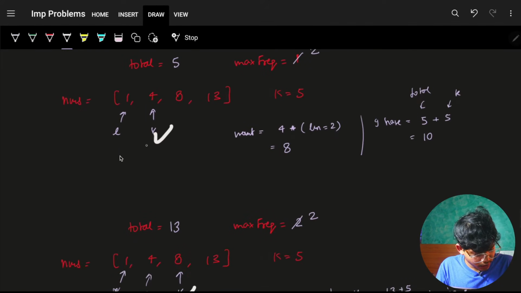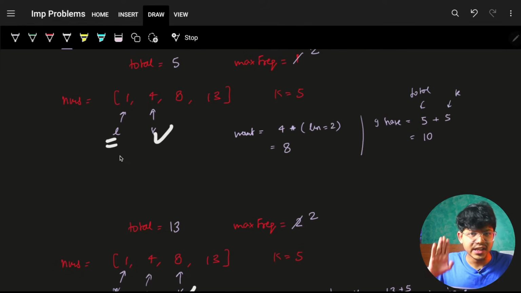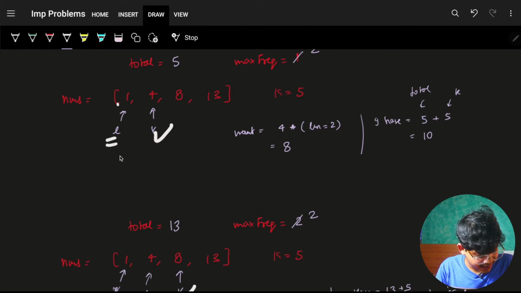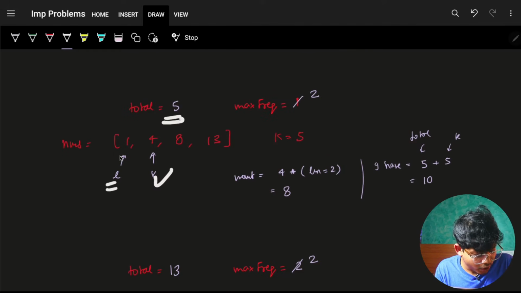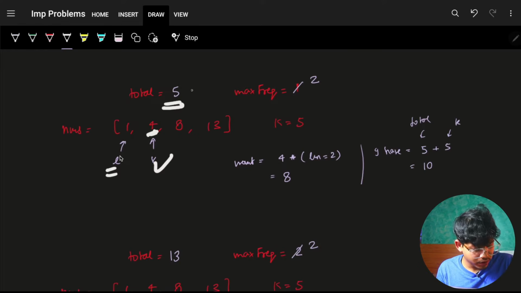Cool. Now go on. Your R has moved for sure. It will for sure move ahead. L was still remaining at the 0 itself. Now I'll again check. No worries. As soon as you moved your R, please make sure to add the corresponding value. Earlier, the total was 1. Add the corresponding 4, get the new total.